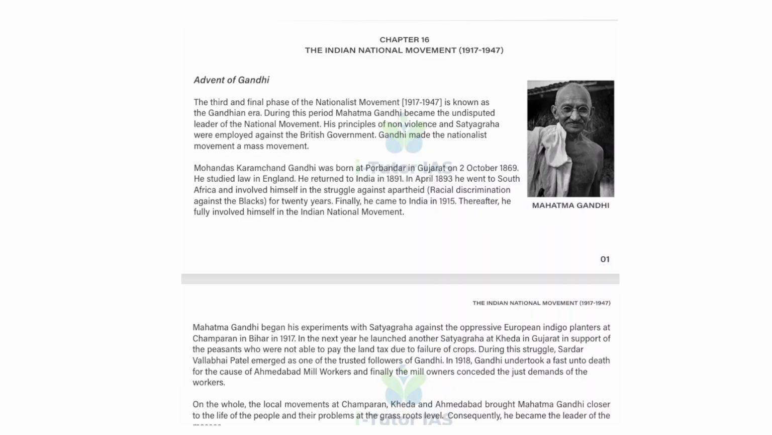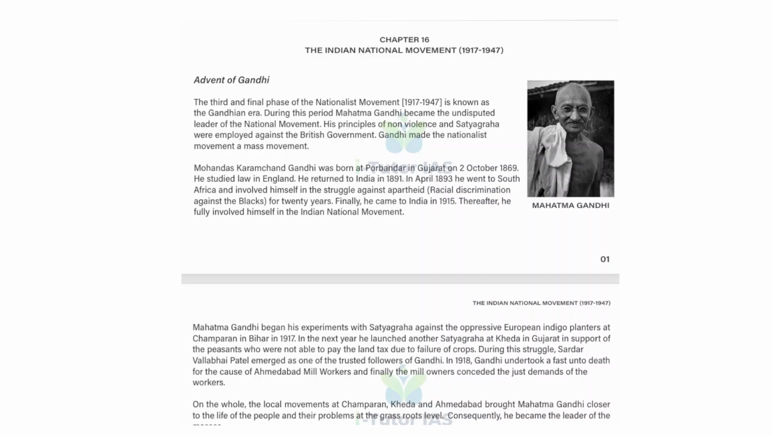Today we are discussing chapter 16, the Indian National Movement from 1917 to 1947. This period is widely called the Gandhian phase of the Indian National Movement because of Gandhiji's entry. It's the third phase; the last two phases we already discussed in chapters 14 and 15, so please refer to those. During these three decades the struggle transformed from a series of regional protests into a massive nationwide movement, that is Purna Swaraj.